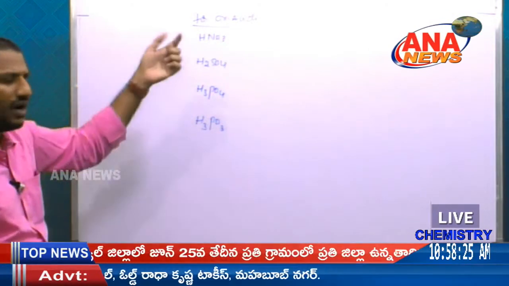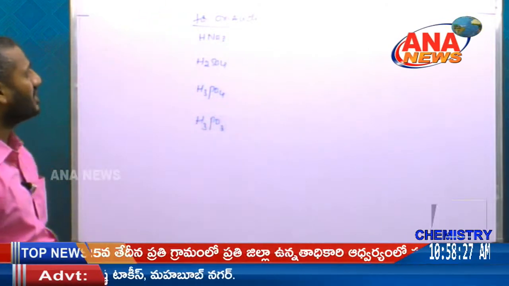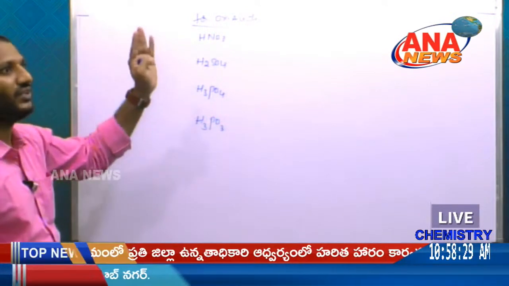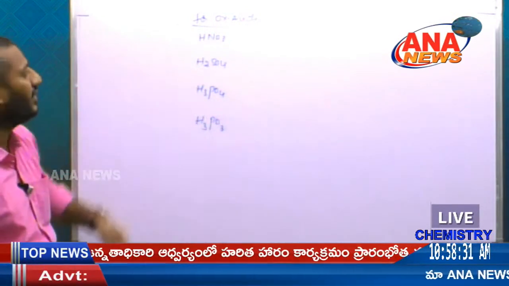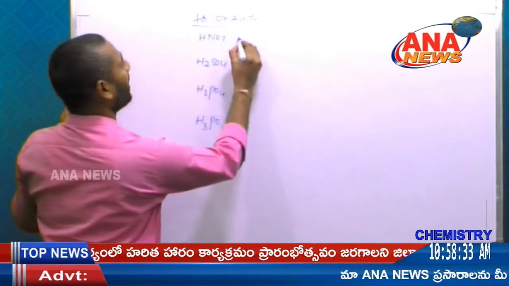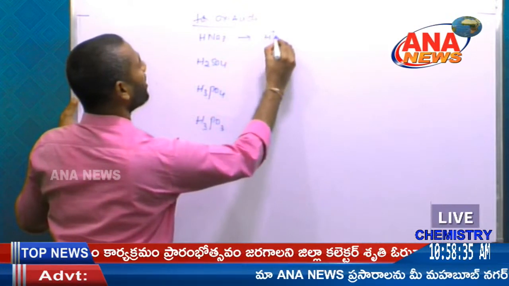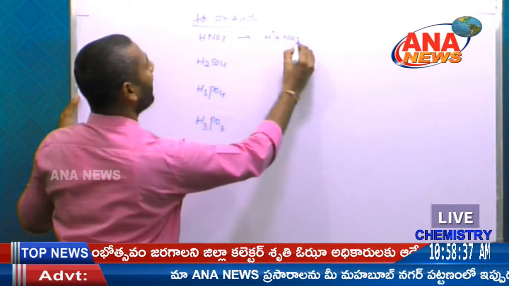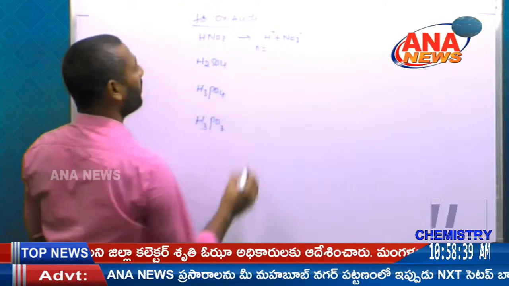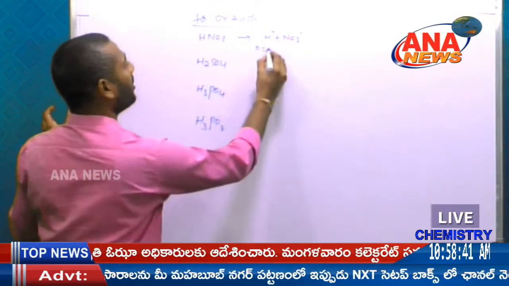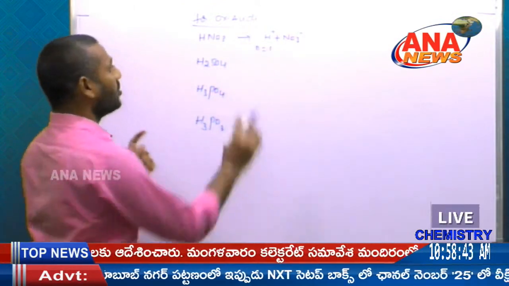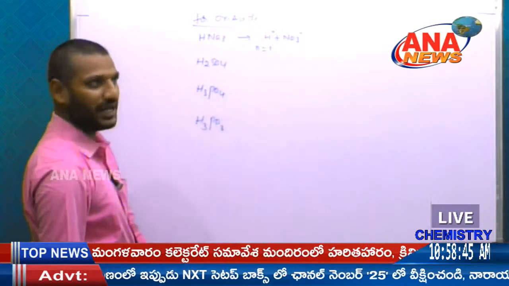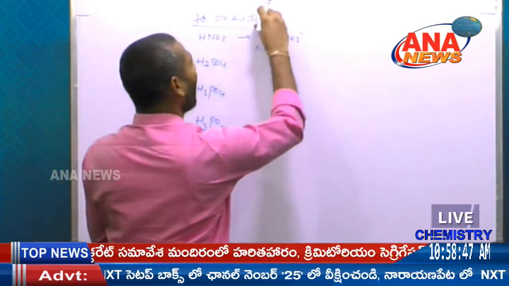We have a lot of oxyacids. Then what is the importance of the equivalent weight? We have to find it. For HNO3, the cleavage is H plus and NO3 minus. So the number of H plus ions being released is 1, that is equal to n factor 1. So how to find out the number of H plus ions? It is very important for oxyacids.